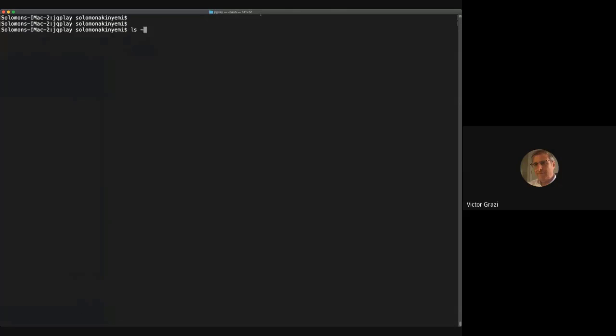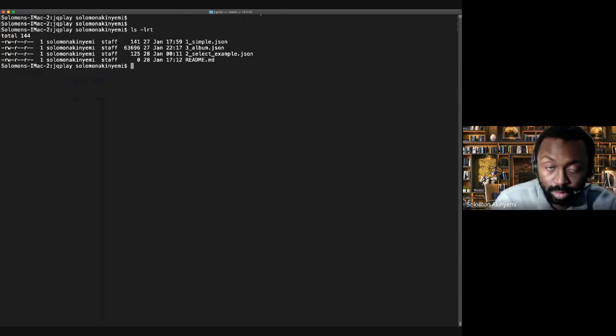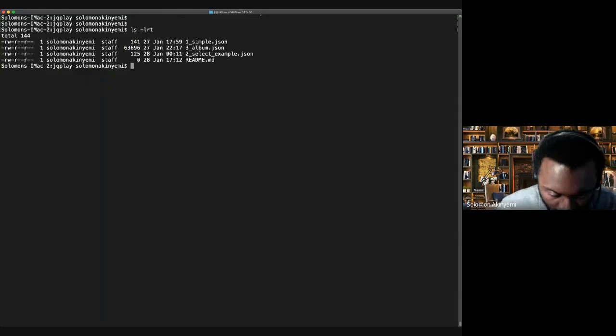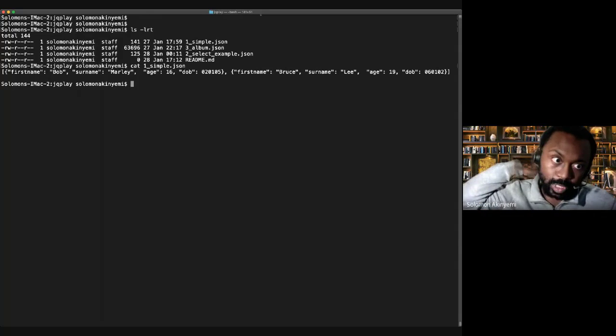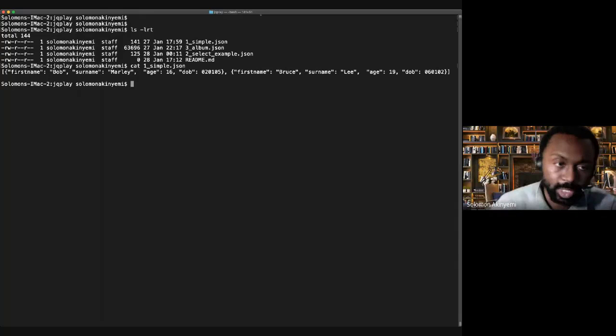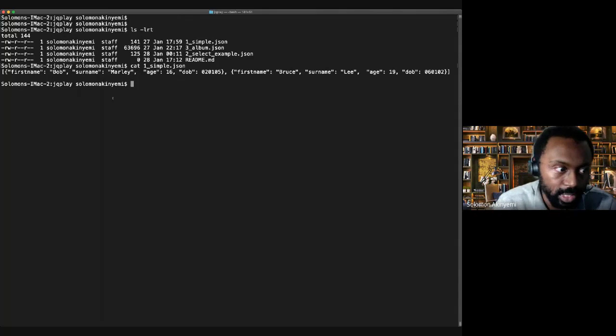Okay. So I've got a list of JSON texts, some JSON objects in there. So just cat one simple. This is a very simple one. What we're going to do is start with simple JSON objects, and then go into slightly more complicated ones. Not necessarily complicated, but just a lot more data in there.